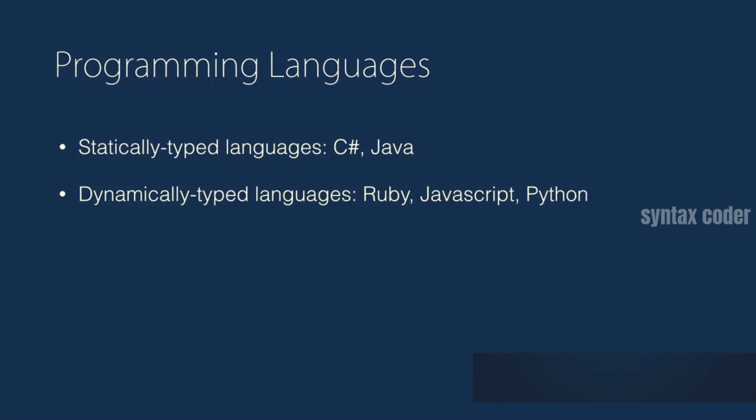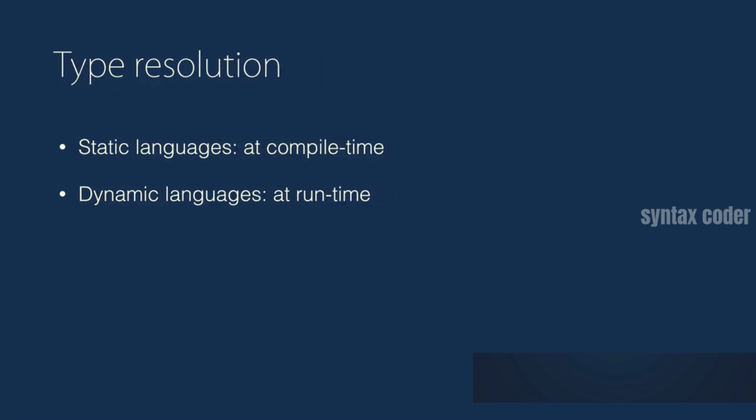Examples of static languages are C# and Java. Dynamic languages are like Ruby, JavaScript, Python, and so on. But what's the difference? The difference is in static languages, resolution of types, members, properties, methods is done at compile time. So if we try to access a method that is not defined in an object, when we compile the application, we are getting an immediate feedback that's telling us that method or property is not found on that object.